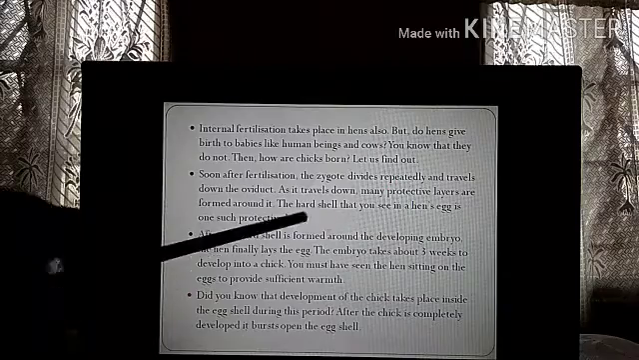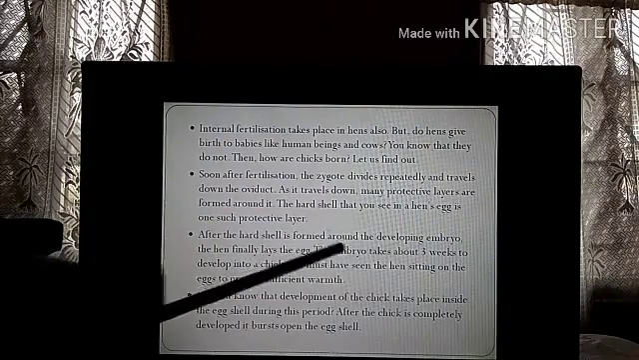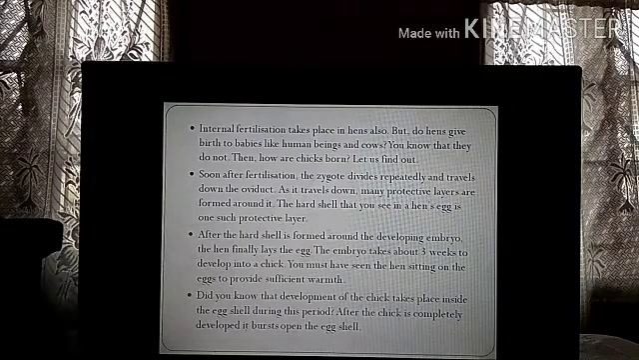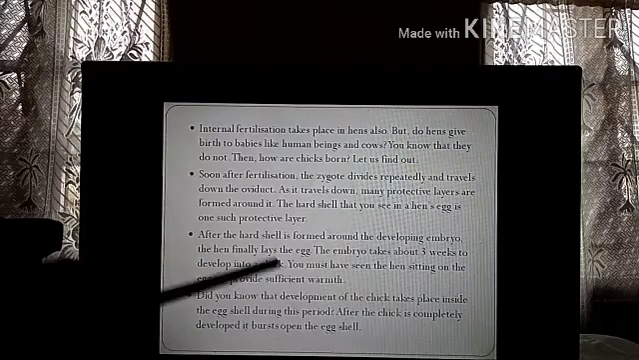The hard shell that you see in a hen's egg, when we eat the egg, is one such protective layer. After the hard shell is formed around the developing embryo, the hen finally lays the egg. So fertilization occurs inside the body, but the chicks are born outside the body. After the egg is covered by the hard shell, only then will the hen lay the egg. The embryo takes about 3 weeks to develop into a chick.